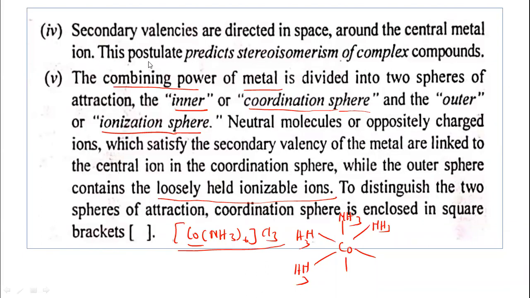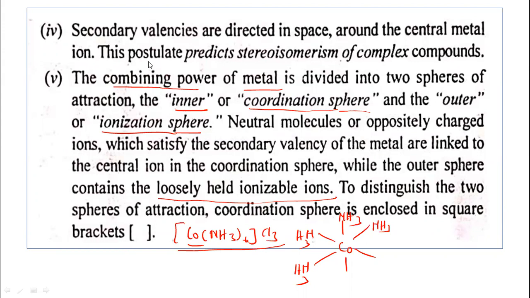The outer sphere contains loosely held ionizable ions that are not permanently attached to the metal. On ionization, they separate from the complex compound.